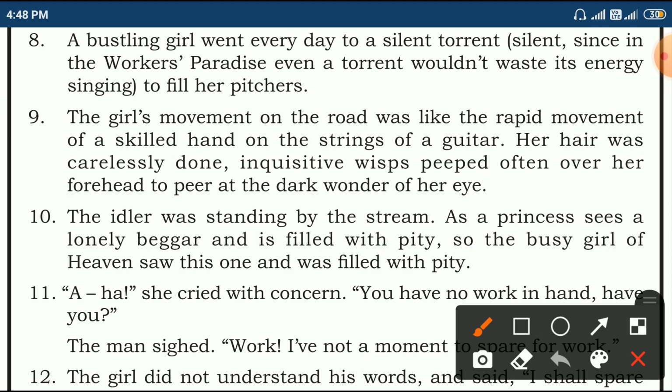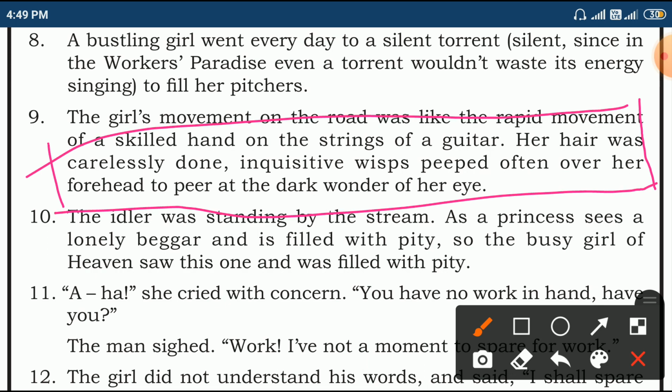Her hair was carelessly done. Inquisitive wisps peeped often over her forehead to peer at the dark wonder of her eyes. So, it's about her appearance. Description about her appearance, how she is. Her hair was carelessly done because she doesn't have time to tie her hair in a proper way.